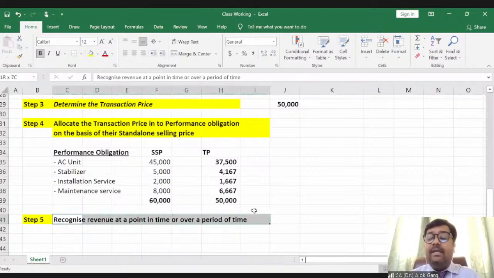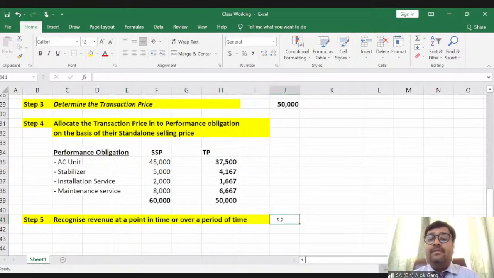Generally, in case of a goods transaction, I'm not saying always, I'm saying generally, the revenue is recognized at a point in time. I mean to say, when the performance obligation relating to the goods has been transferred, it has to be recognized at a point in time. And what is a period of time? Generally, in case of a series of services, the revenue has to be recognized over a period of time, right?